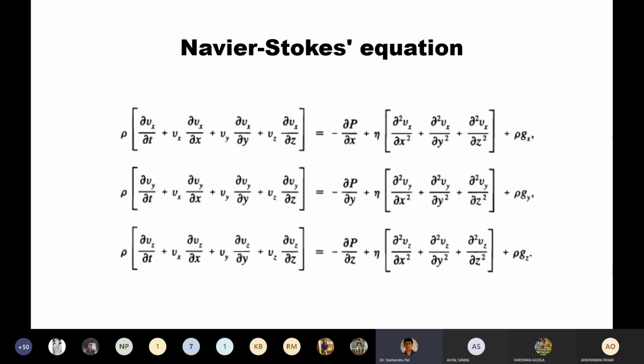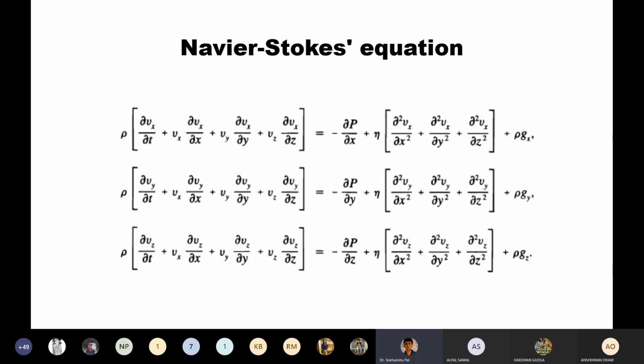The bracketed terms on the left side of this equation need certain attention. What is this? Consider a control volume. We have discussed the control volume in the previous class: a control volume of a fluid moving in space with no mass flow across its surface. What kind of observation is this? This observation is made when the control volume is moving across space. This is called the Lagrangian view, or Lagrangian observation method.